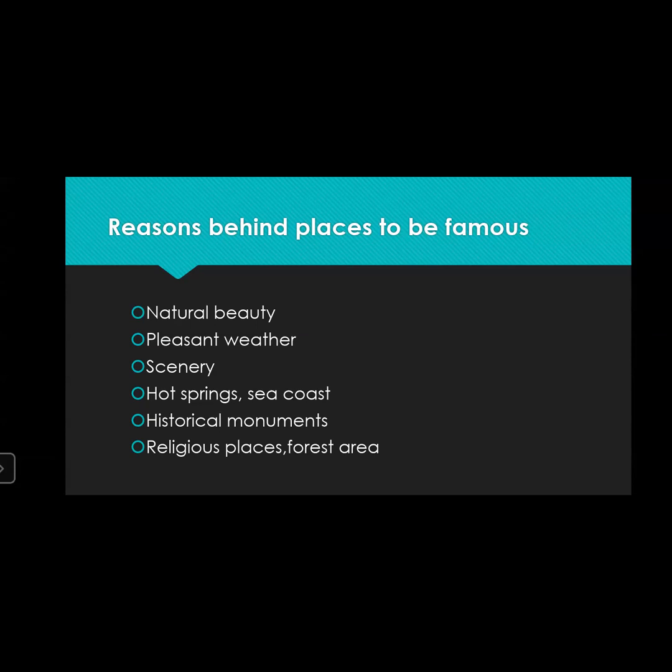And what are these reasons? Natural beauty, pleasant weather, scenery, hot springs, sea coast, historical monuments, religious places, and forest areas. These are the major attractions of tourists. And why are the tourists visiting these places? Because all these things are the major attractions of tourists. Now, next in your book, on the basis of political boundaries, tourism can be seen in two types.